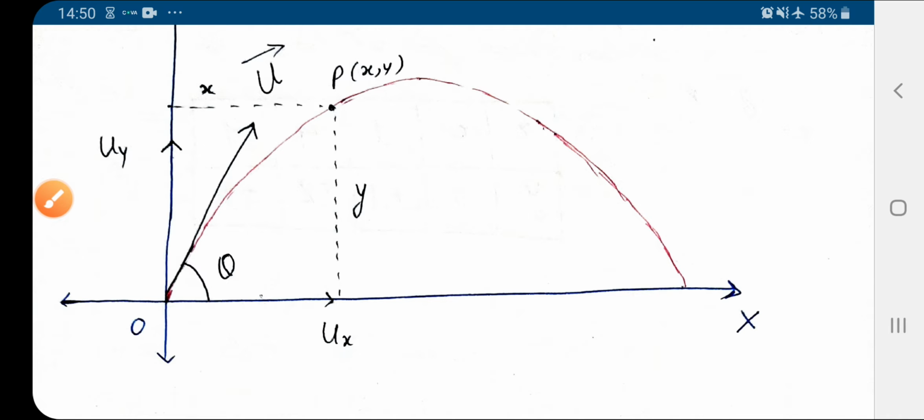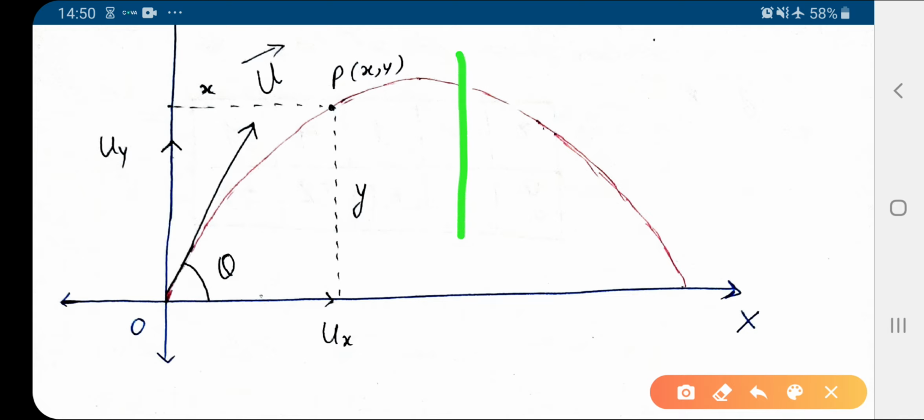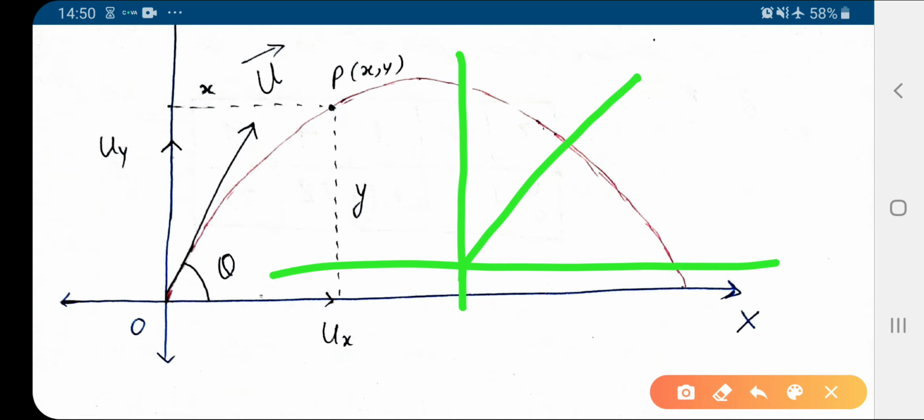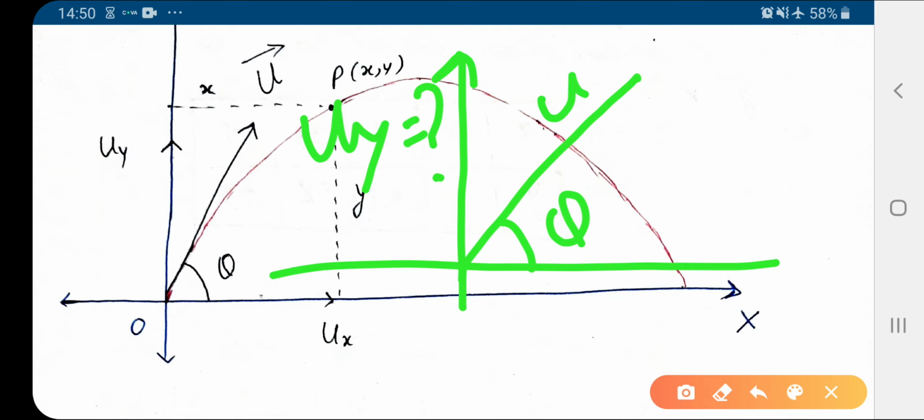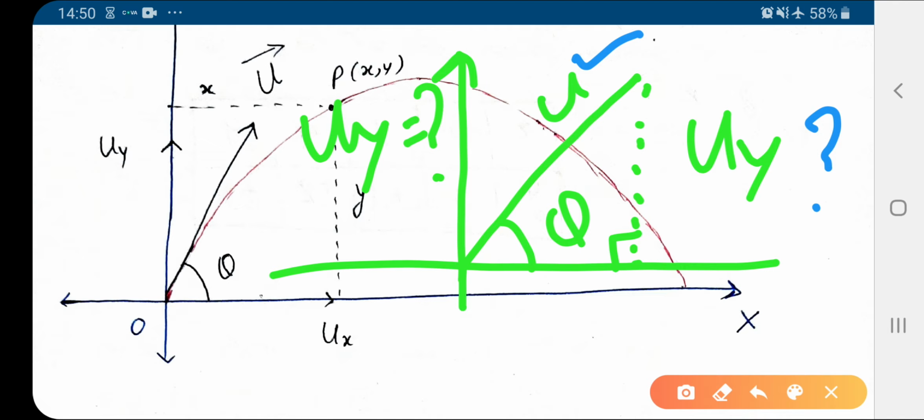Similarly, if we have to find the velocity component along y-axis, again this is u, this angle is theta, and along this the component is uy, which we have to find. This is the angle of 90 degrees.